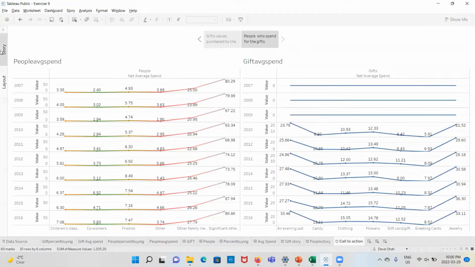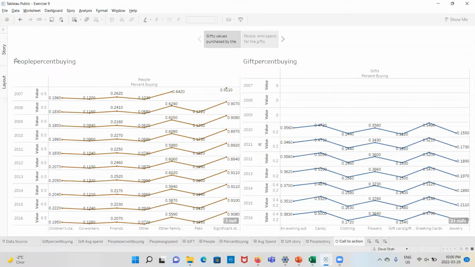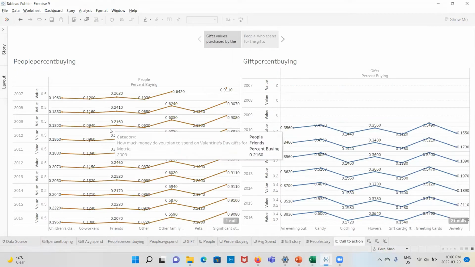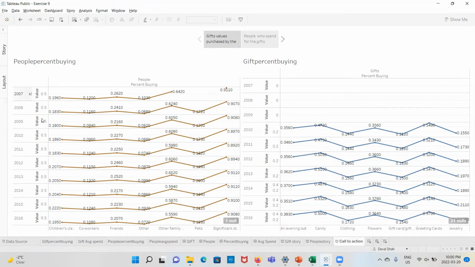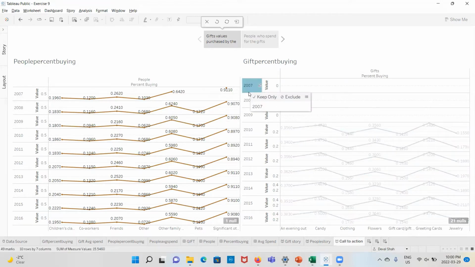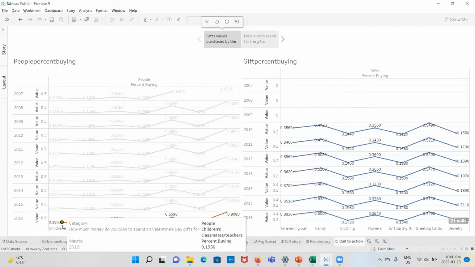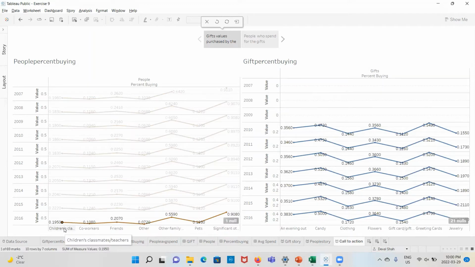And we can see the call to action for that, like people who are buying the gifts and which kind of gifts people are buying. So in 2007, 8 and 9, there were no gifts bought by the people. And in 2016, it was around 19.50 for children who spent money on gifts.